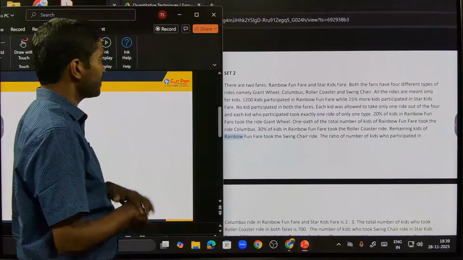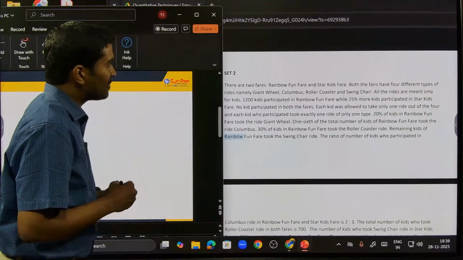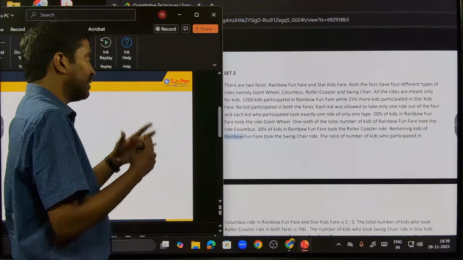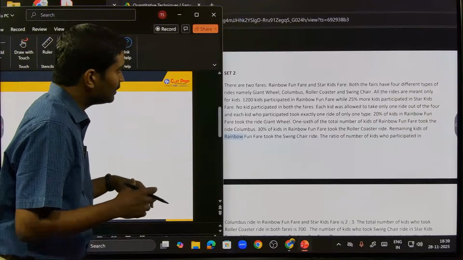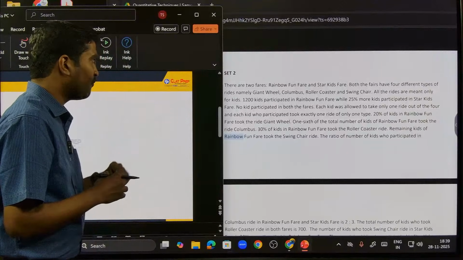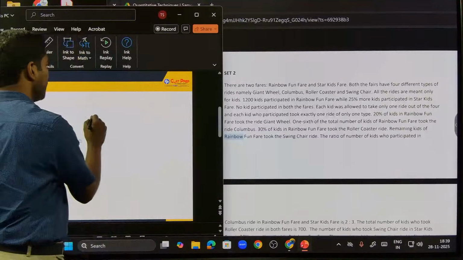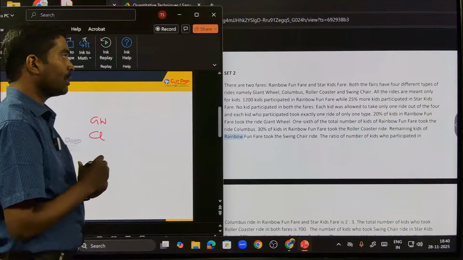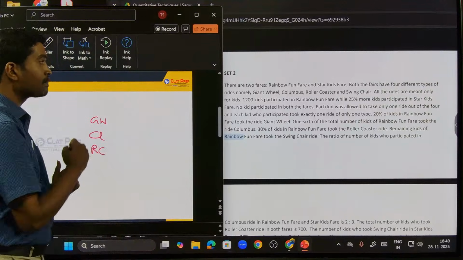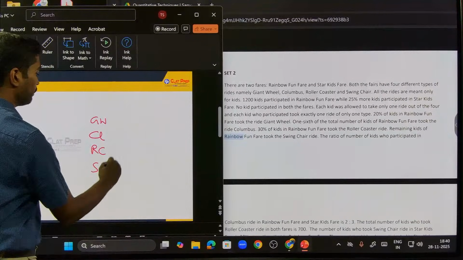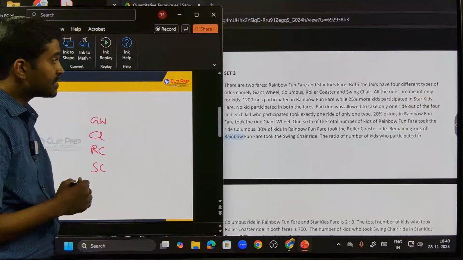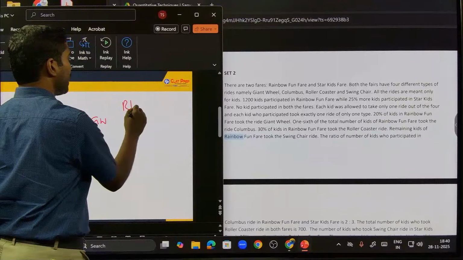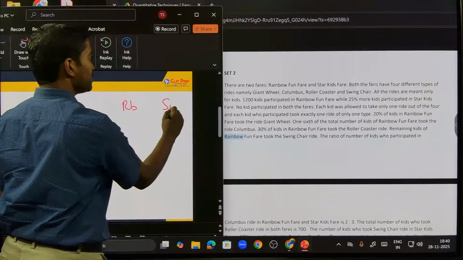There are 2 fairs, Rainbow Fun Fair and Star Kids Fair. Both the fairs have 4 different types of rides. Okay, it's like an exhibition, it's like a mela. There's a fair, there's another fair. Both have 4 different types of rides, namely giant wheel, and then Columbus, and then a roller coaster, and then a swing chair. All the rides are meant only for kids. So the first one is Rainbow and the second one Star Kids.